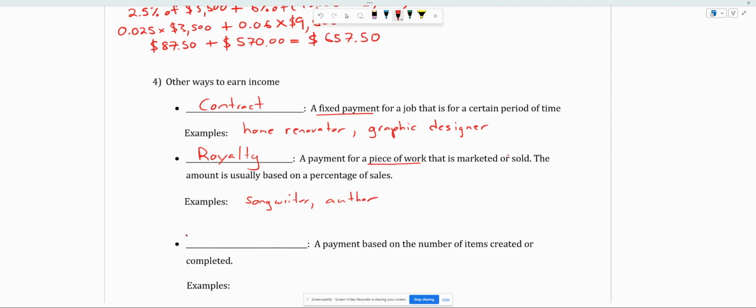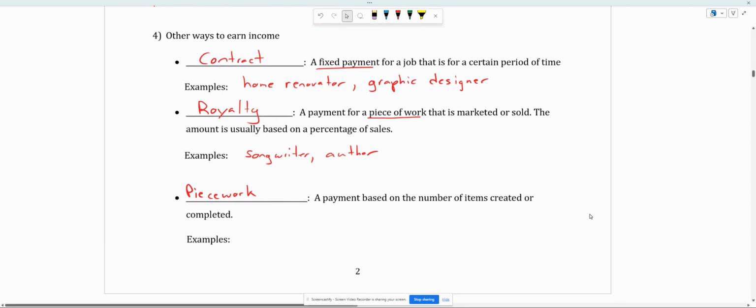And the last one we'll touch on here is called piecework. Okay, which is kind of like a contractor. But we're more specifically talking about a payment based on a number of items, not just one job, but a number of items created or completed. So this could be like a tree planter or newspaper delivery.